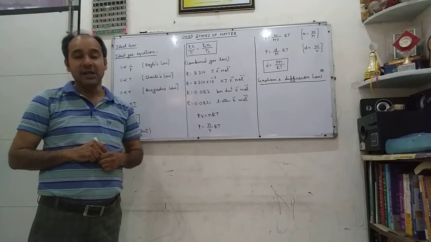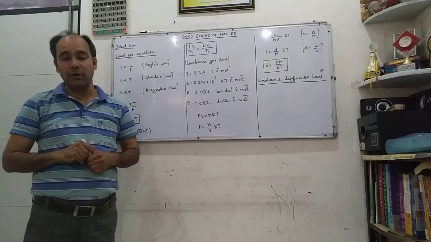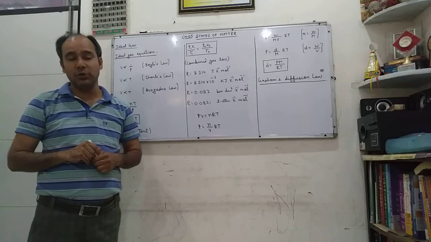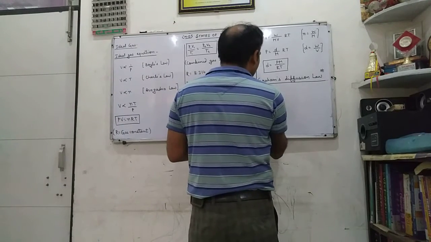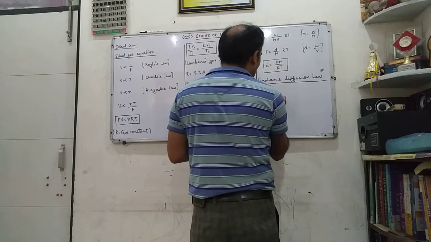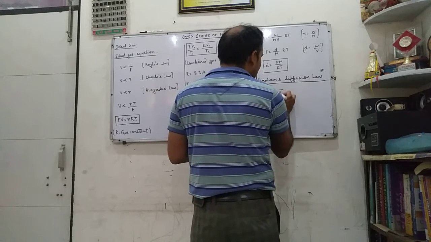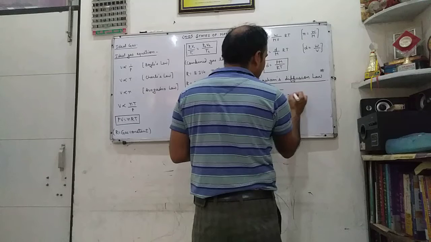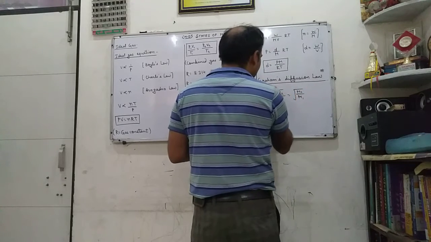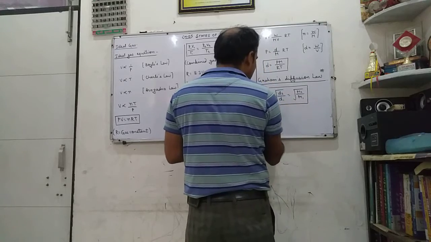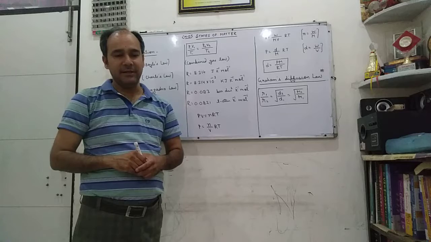I repeat again, under similar conditions of temperature and pressure, the rate of diffusion of gases is inversely proportional to the square root of their density. Suppose R1 and R2 are the rates of diffusion of two gases 1 and 2 respectively, then R1/R2 = √(D2/D1) = √(M2/M1). The rate of diffusion of gases is inversely proportional to the square root of their density.